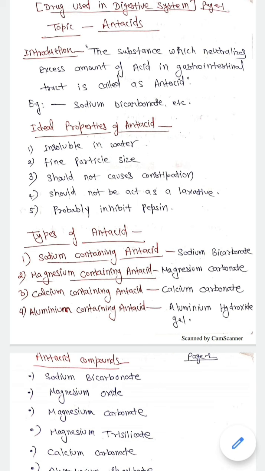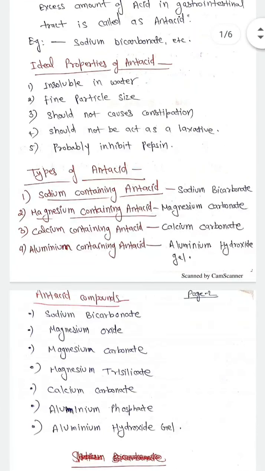Now we can classify the antacids in different categories, and they are sodium containing antacids, magnesium containing antacids, calcium containing antacids, and aluminum containing antacids. If we talk about sodium containing antacids, the common example is sodium bicarbonate. In case of magnesium containing antacid, magnesium carbonate is a common example. In case of calcium containing antacid, calcium carbonate is an example. And in case of aluminum containing antacid, aluminum hydroxide gel is widely used.